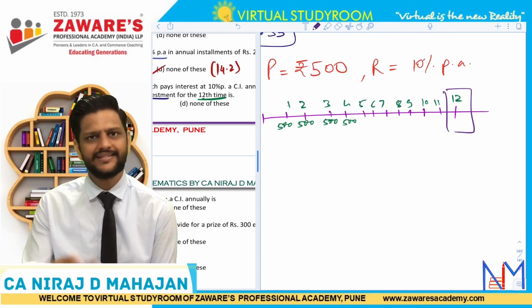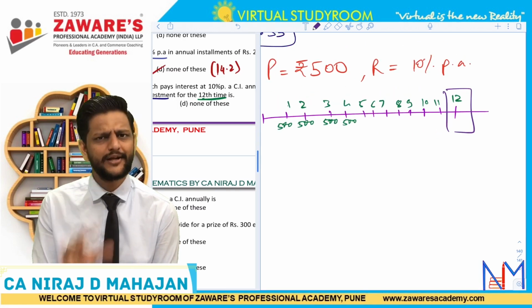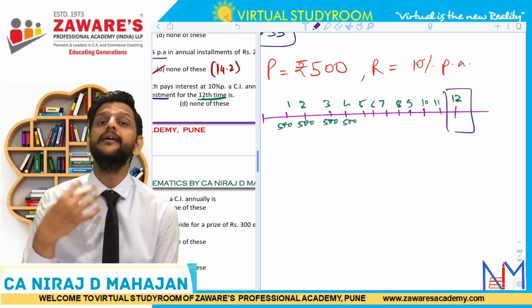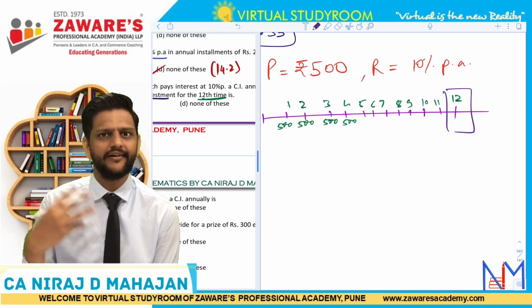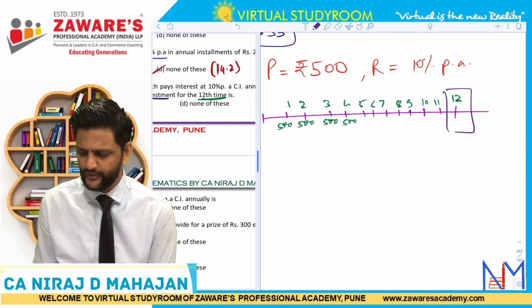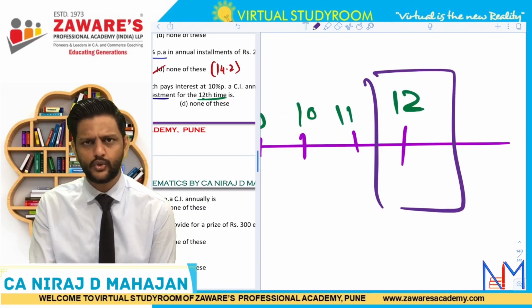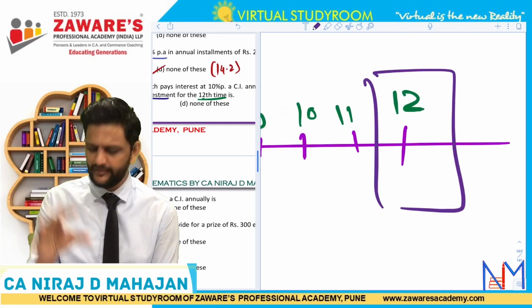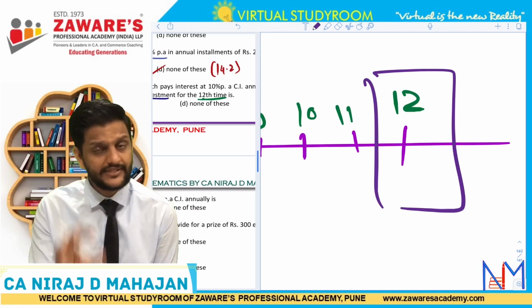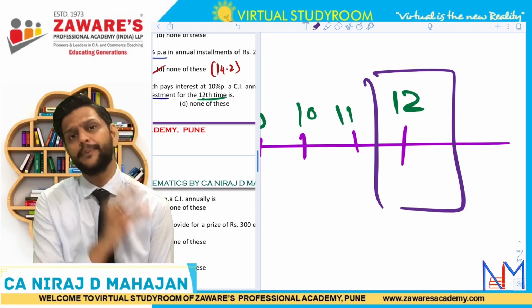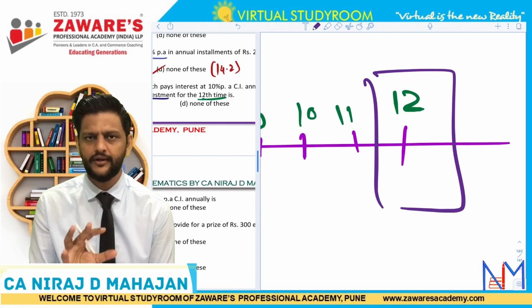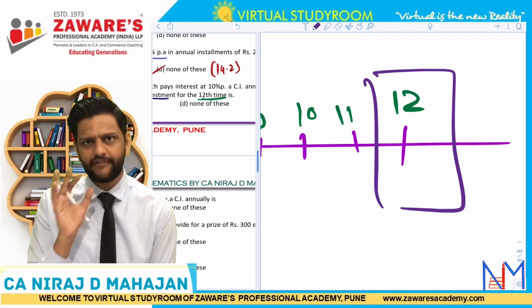See, balance obviously is increasing. It is just like a recurring deposit or SIP. Remember? Every year you're depositing 500, 500, 500 and you're earning interest on it, okay? So at the end of 12th year, or 12th payment, he has paid 500 and then there is a total balance of 6,000. Balance means the principal which he has deposited. I am not talking of interest yet. That we will find out, okay?